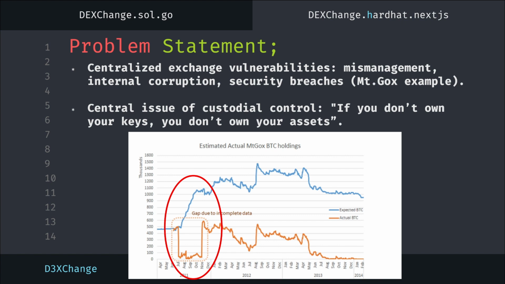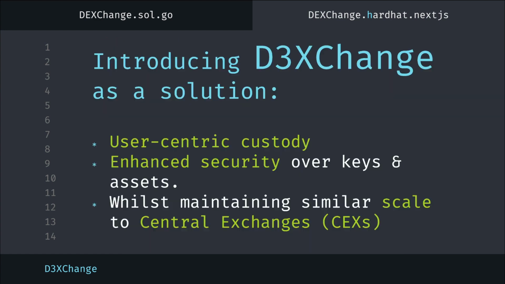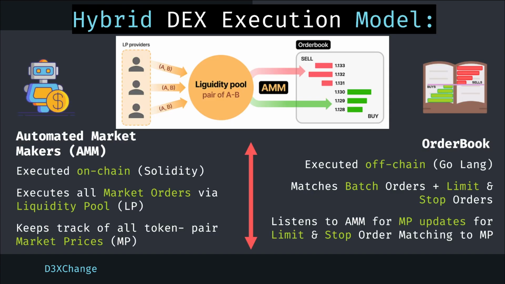So, our problem statement: centralized exchanges' vulnerabilities. They're filled with mismanagement, internal corruption, and security breaches, as seen with the MtGox example below. Thus, introducing DexChange, a solution that has user-centric custody and enhanced security over the keys and assets, as well as maintaining somewhat similar scale to centralized exchanges in terms of the trading ability.